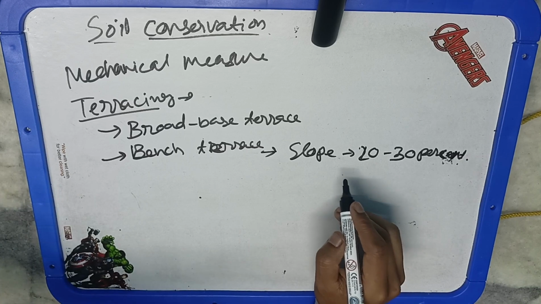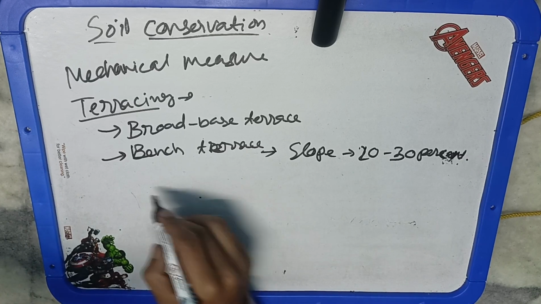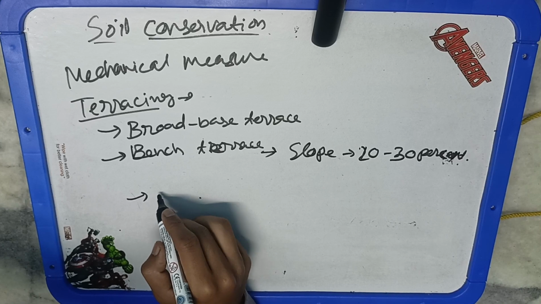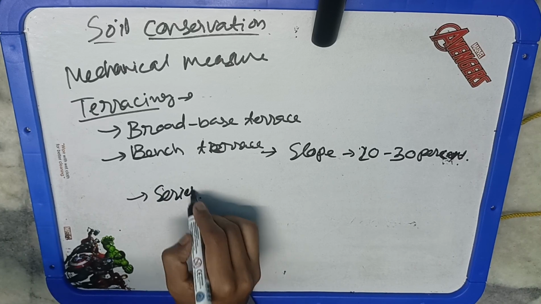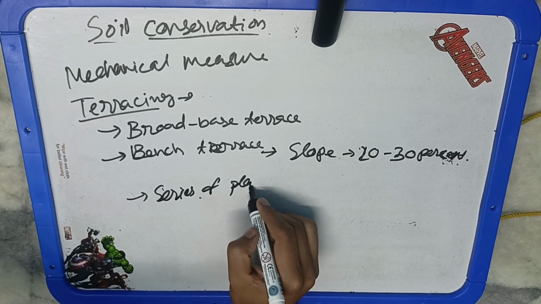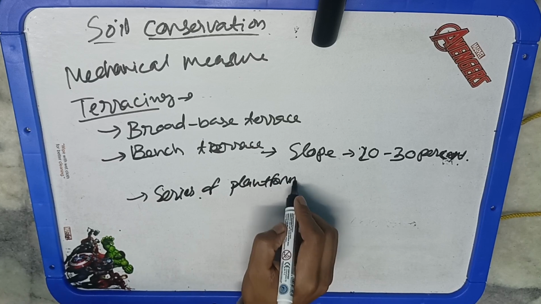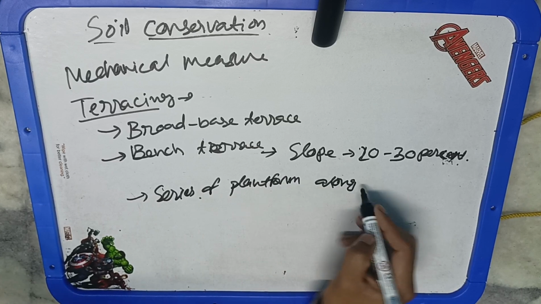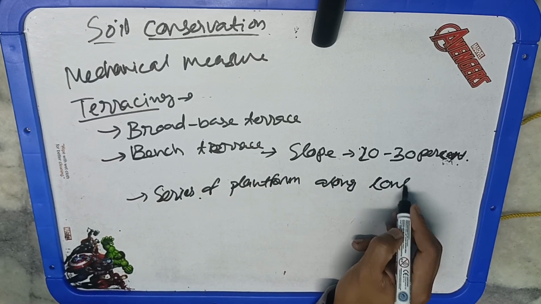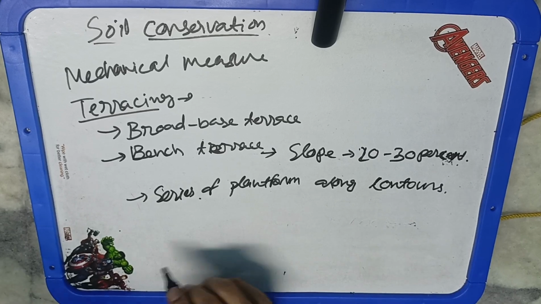We need to reduce the slope. Next is the construction of a series of platforms along contours cut into hill slopes in a strip-like formation, and we will create the slope in such a step-like formation. So that is basically bench terracing.